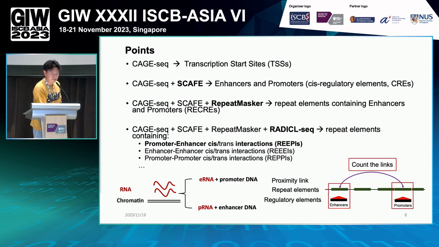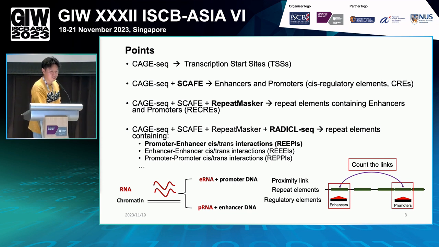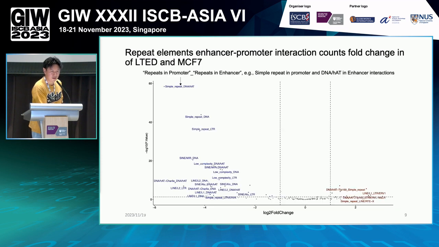We count how many links we found in radical-seq as a measure of how strong the interaction is between these two regions of RNA and DNA. So we count the links based on radical-seq, and we calculate the count fold change between LTAT and MCF7.